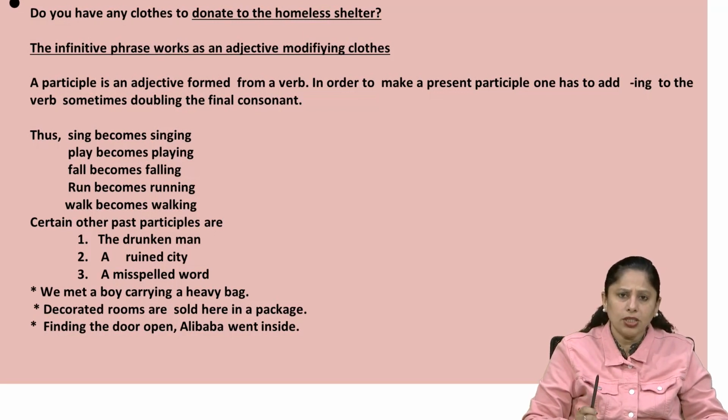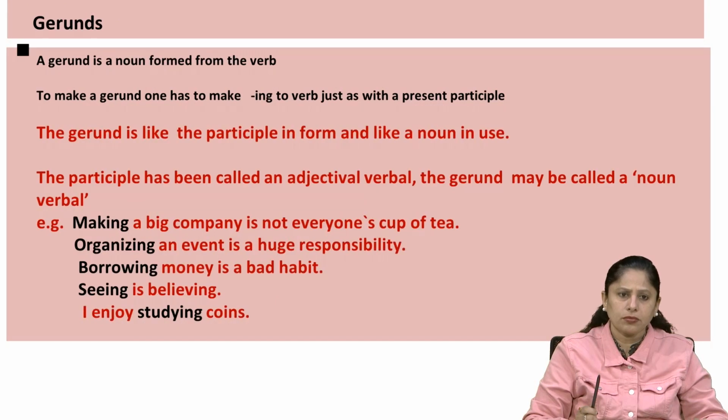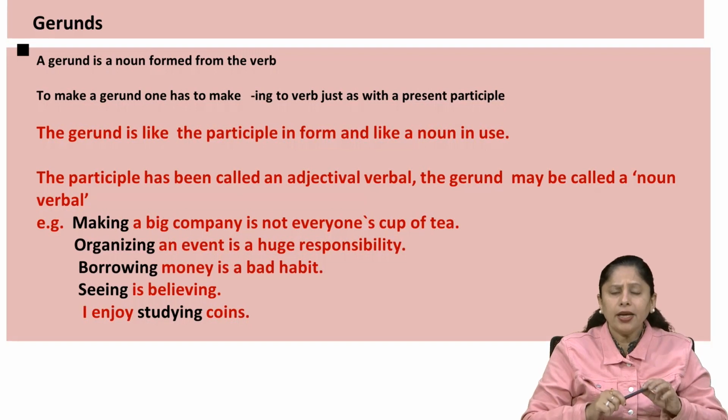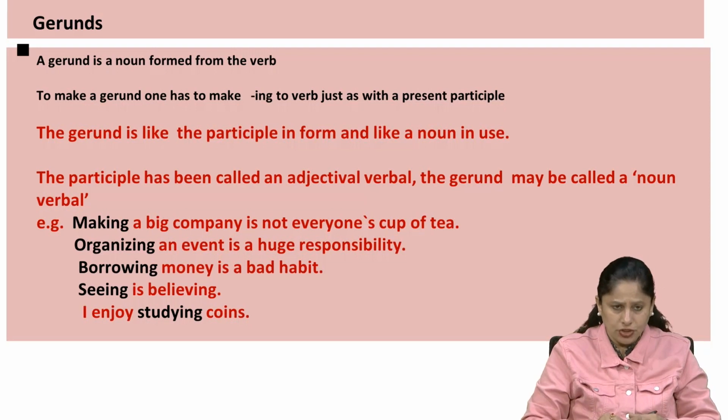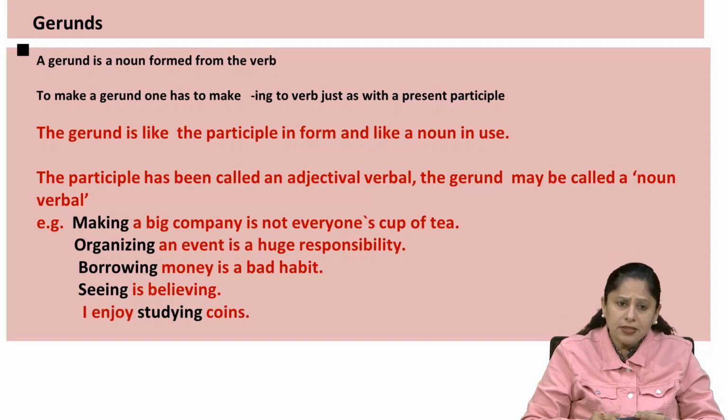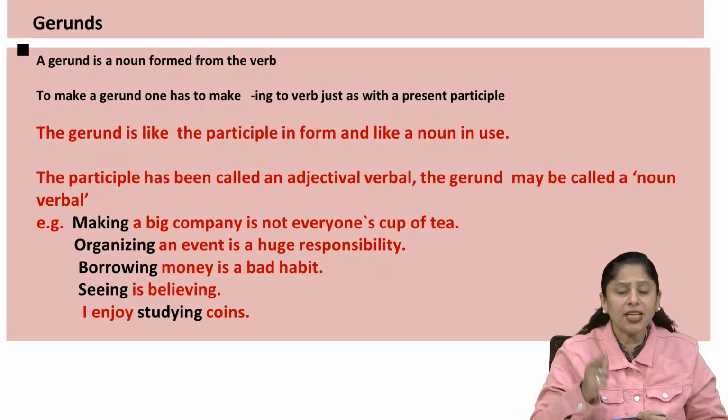Now let's try to understand the gerund. A gerund is a noun formed from the verb, and to make a gerund one has to add ing to the verb, just as with a present participle. Look, you have to do only one thing: add ing to the main form of the verb and you will get the gerund. The gerund is like the participle in form and like a noun in usage. So it looks like a participle, but it is playing the role of the noun. Its functioning again is noun.